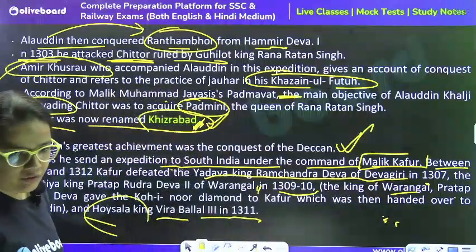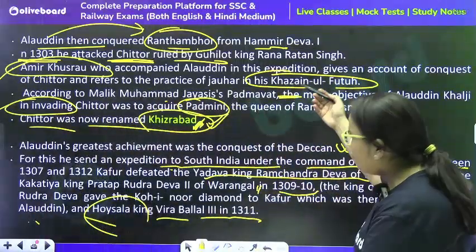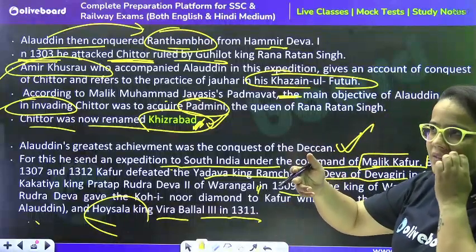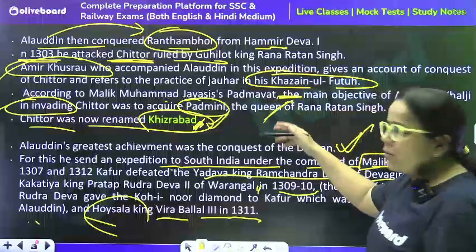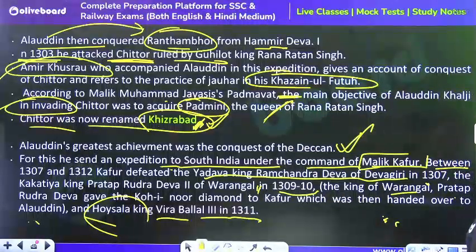Then after that, the Padmavat movie. Who was the main actress? Deepika Padukone, right? So this particular story is based around that.